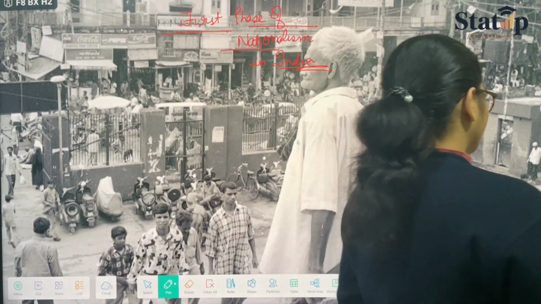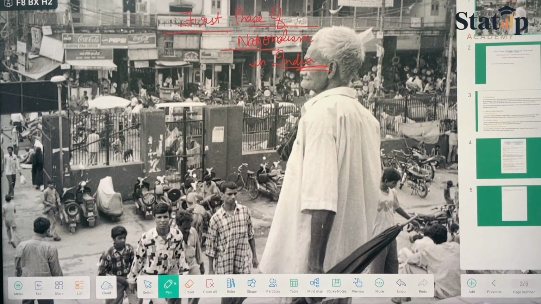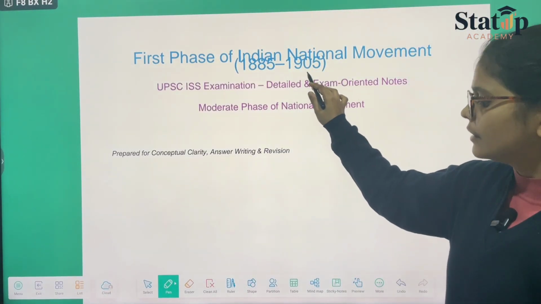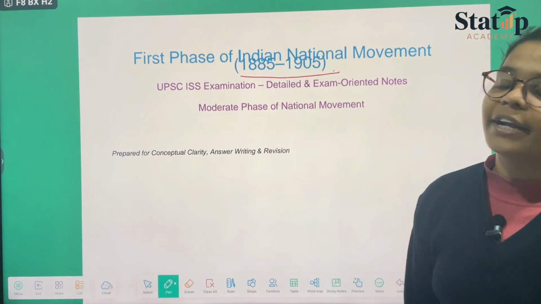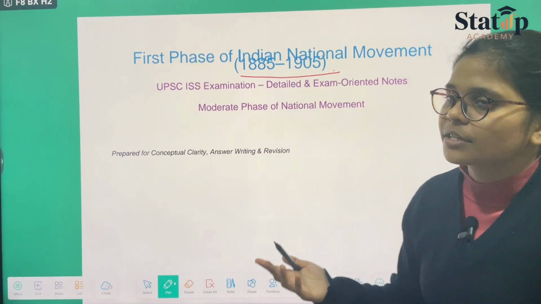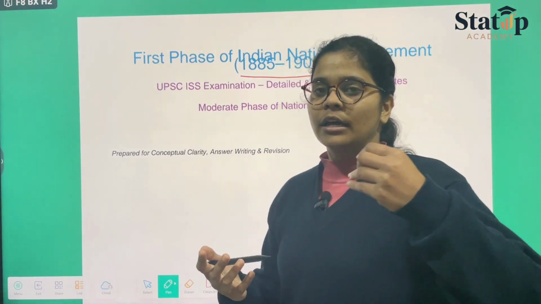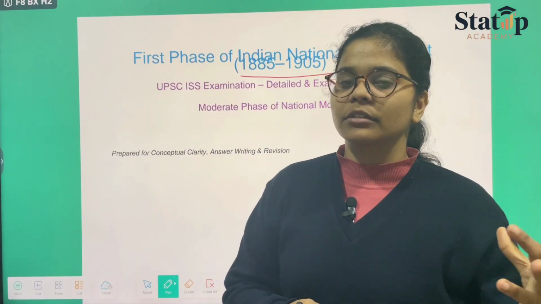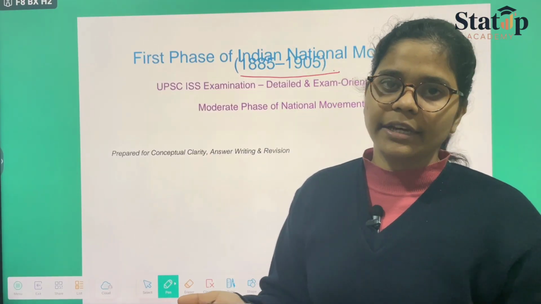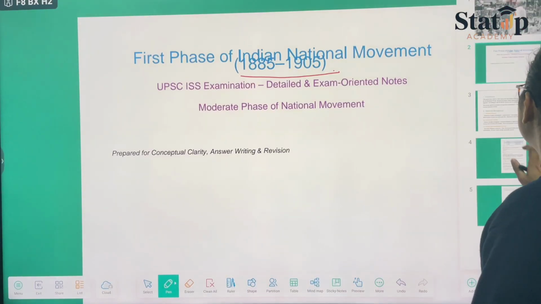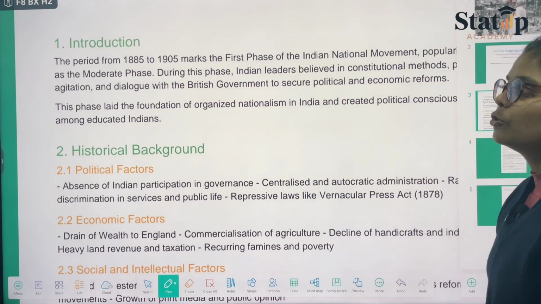So, moving on to the main topic, we have the starting date, that is 1885 to 1905, and in this, we shall be discussing the moderate nationalists, their names, and their relevant contributions that they have given. That also we shall be discussing. So, moving on to our main topic, we have first the introduction.